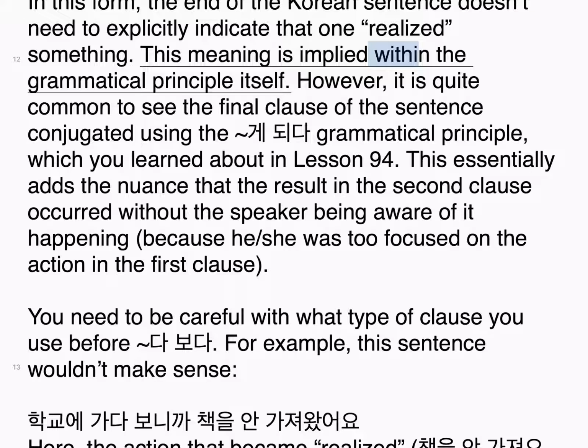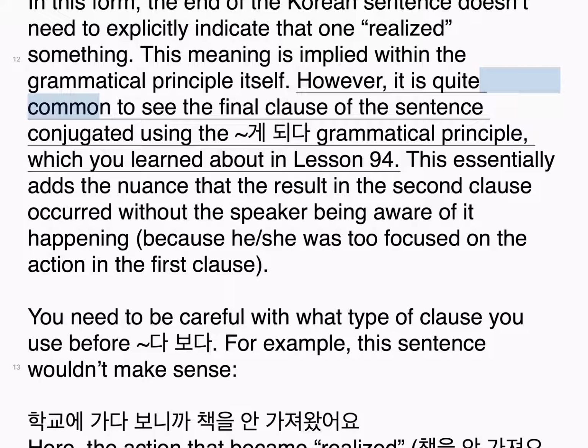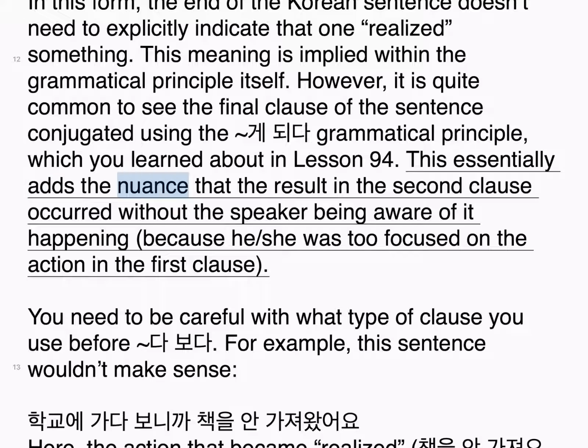This meaning is implied within the grammatical principle itself. However, it is quite common to see the final clause of the sentence conjugated using the 게 되다 grammatical principle, which you learned about in lesson 94. This essentially adds the nuance that the result in the second clause occurred without the speaker being aware of it happening, because he or she was too focused on the action in the first clause.